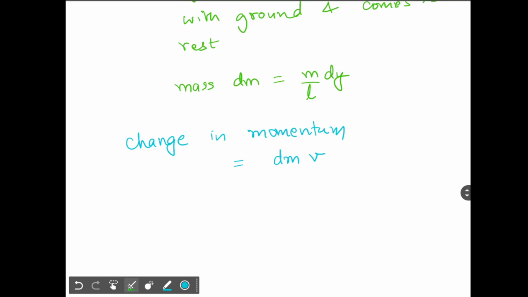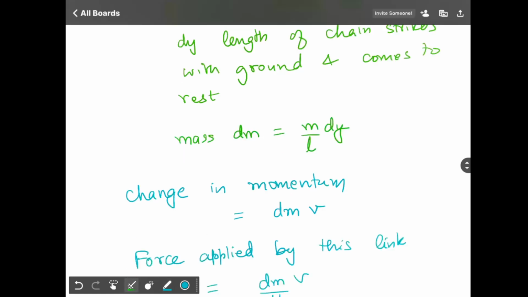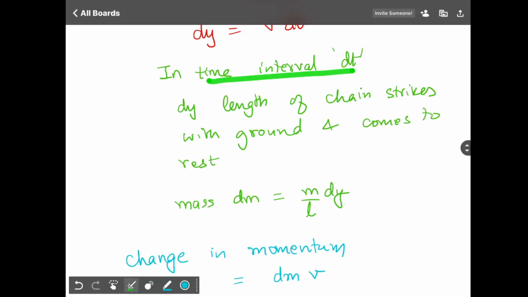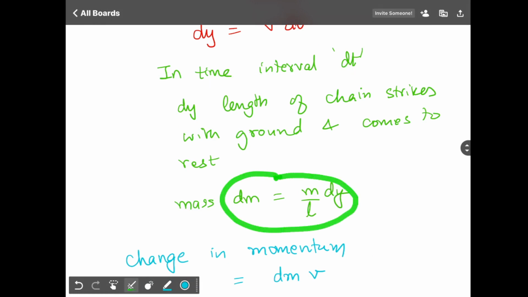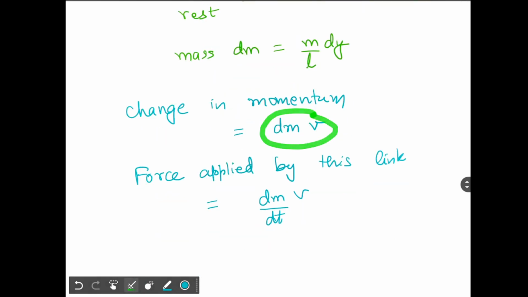So this falling link will apply a force. The force applied by this link or element will be change in momentum divided by time taken. In time interval dt, this much mass falls on the table and its momentum changes by this much amount. So the force applied by this mass will be change in momentum by time taken. Simple. So now let's just put in the values.